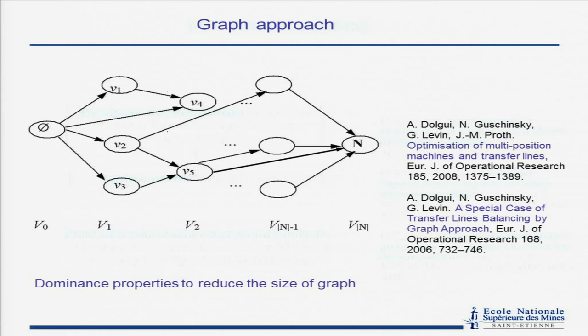Another approach is the graph approach. We can generate all possible solutions. This is a state of the project. The arc is the multi-spin head. We add a new multi-spin head, and we have a new state of the project. And so this graph represents the paths in this graph.